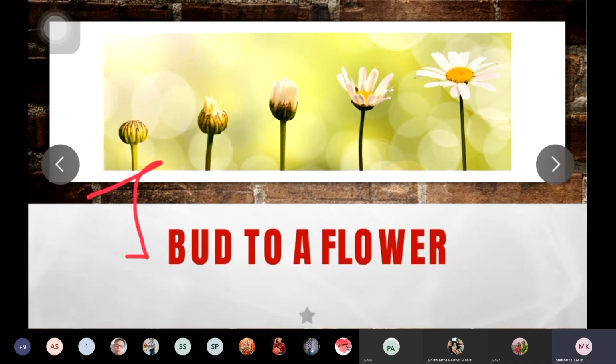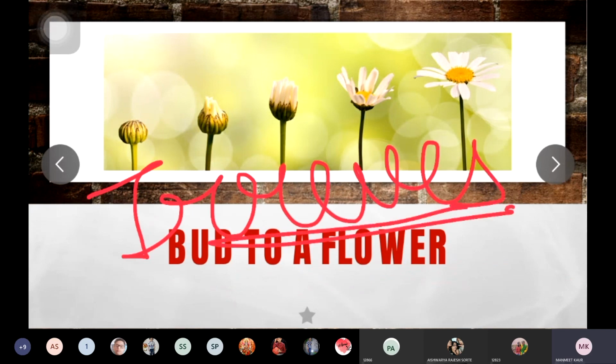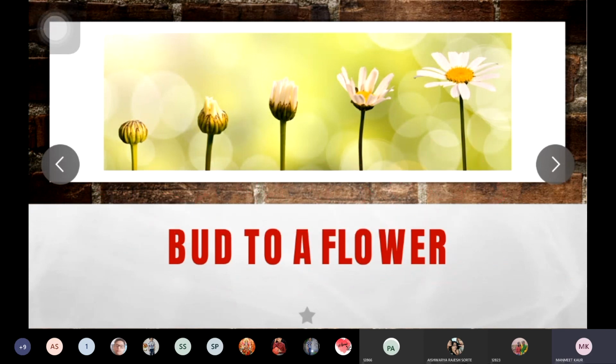So this is also an example of irreversible change. The bud converts into the flower, but the flower cannot be converted into a bud again.